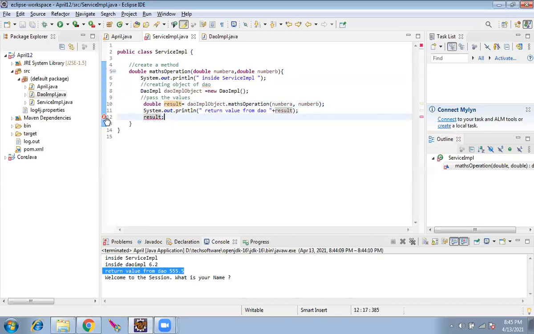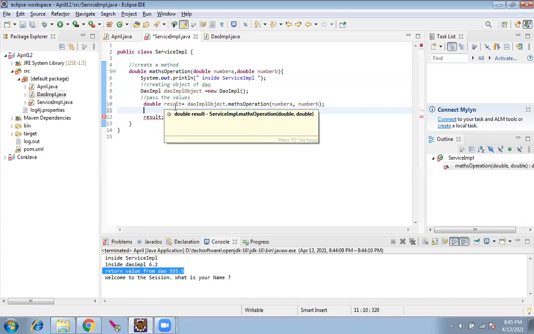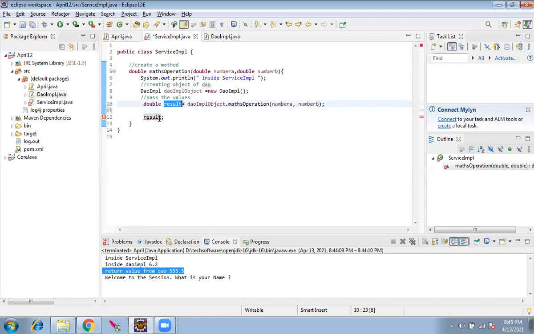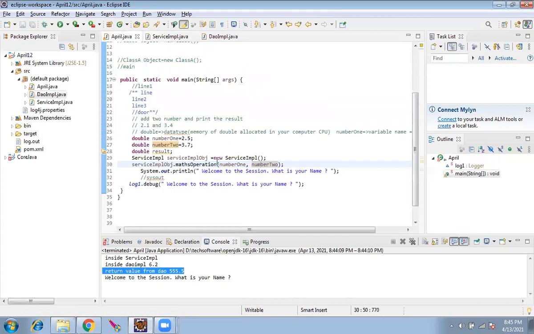I'll store it. Return the result. Now here I am calling this method.